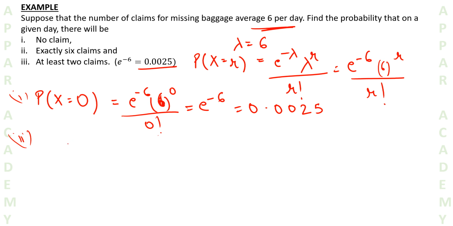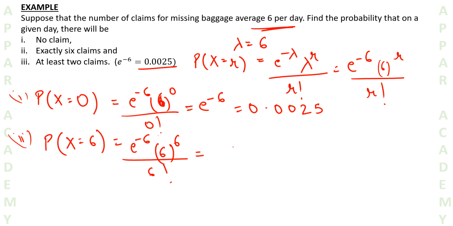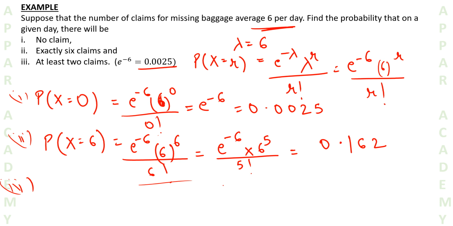Now question number 2. Exactly 6 claims. This means probability that x is equal to 6. This implies e to the power minus 6, 6 to the power 6 upon 6 factorial. Right? So we can also write this as e to the power minus 6 into 6 to the power 5 upon 5 factorial. When we solve this out, we will get 0.162. Or you can solve this expression also, you'll get this answer. I have already solved it out, so I'm not solving it again.